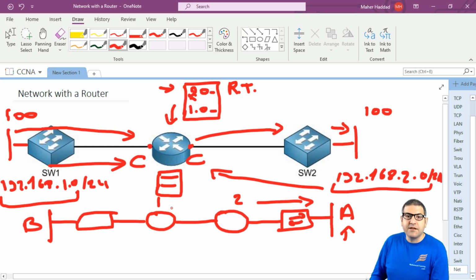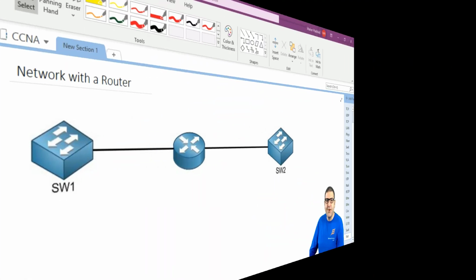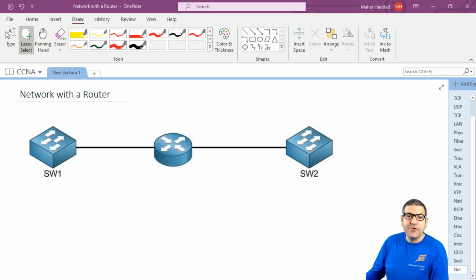All right, so that's to explain why we need routing. We understand now why we need routers, because if we don't have a router, which works on layer 3, we cannot have routing. And if we don't have routing, we will fall into the problems that I showed you a few minutes ago in this lecture. So we require the router because the router works on layer 3 and the switch works on layer 2, which is the MAC address. With the router, we can do routing for the packets. This is what I wanted to show you in this lecture: why we need to have the router, and what problems can happen if we only have switches.